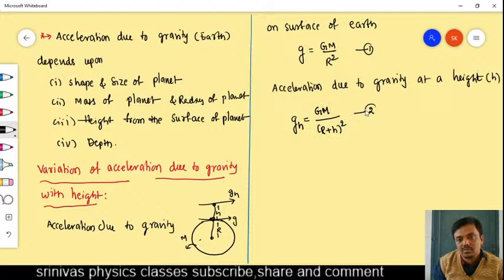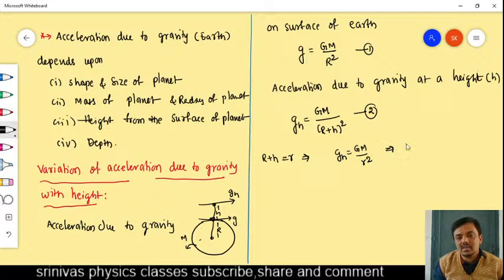This is equation 2. And now we have to divide these two equations. From equation 2 we can also say one thing: when the height increases, does acceleration due to gravity decrease or increase? When height increases, this r plus h we can consider as a smaller r, so gh equals GM by small r square.